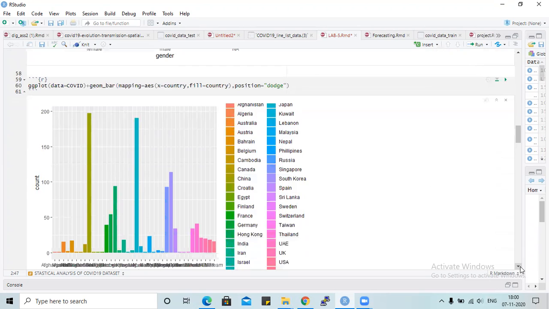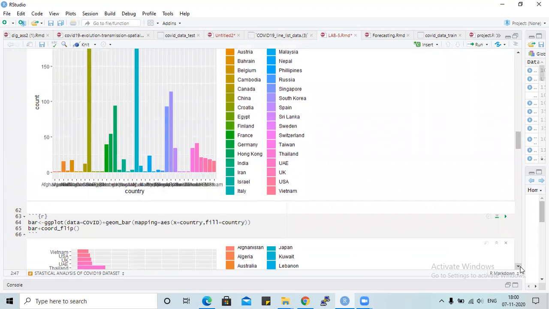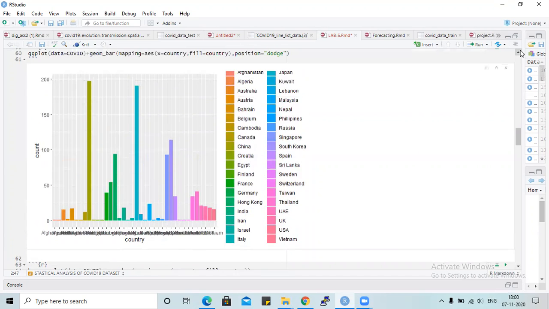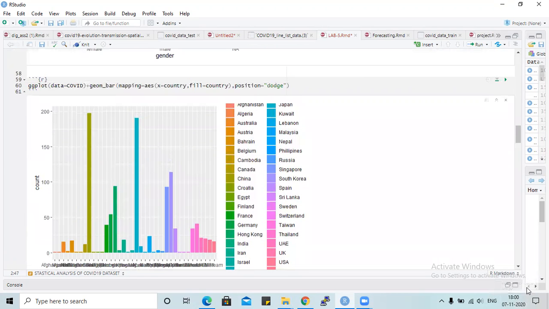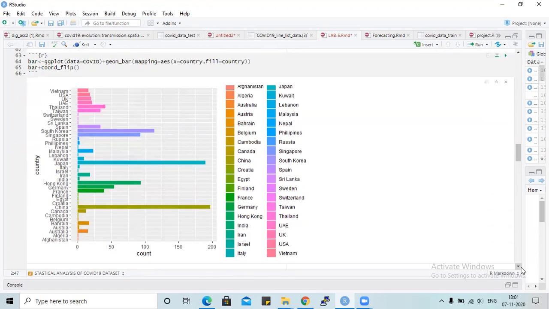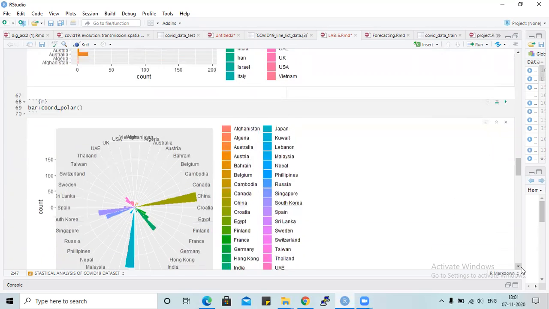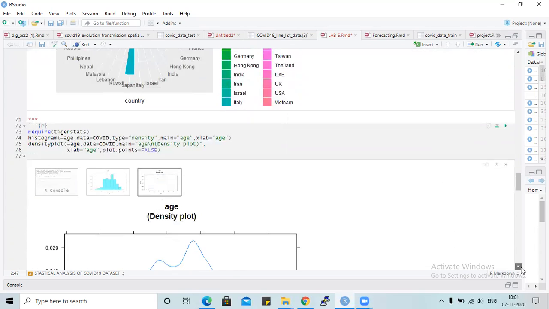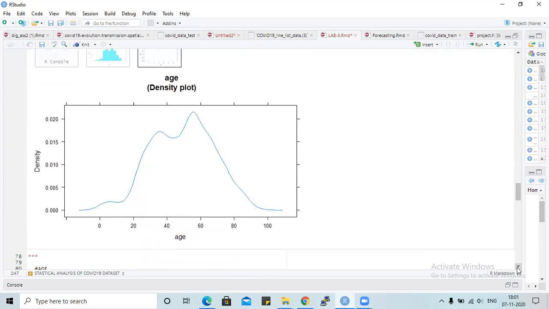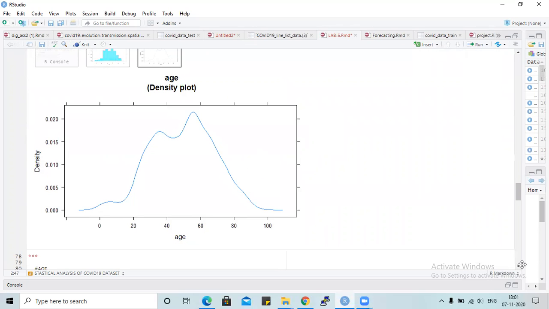This is a graph related to the country, showing which countries have more cases, and these are all the related graphs according to the countries. Then we look at age. This is the density plot, with regard to age, this is the bar graph, and this is the frequency graph.